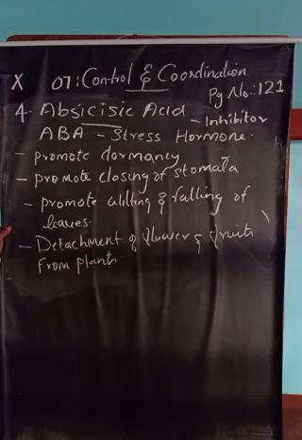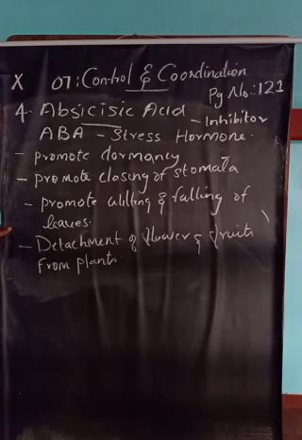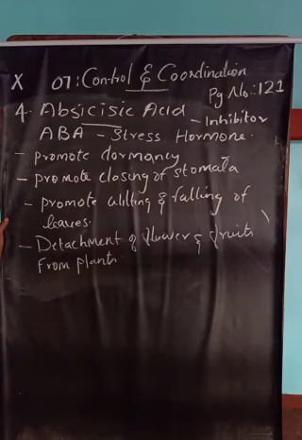So the first one is abscisic acid, also known as ABA, the stress hormone. It is an inhibitor and it promotes seed dormancy as well as bud dormancy, the closing of stomata, wilting and falling of leaves, and the detachment of flowers and fruits from the plants. All these are not promotion of growth; all these are inhibition of growth.